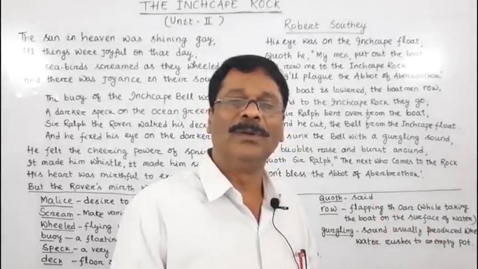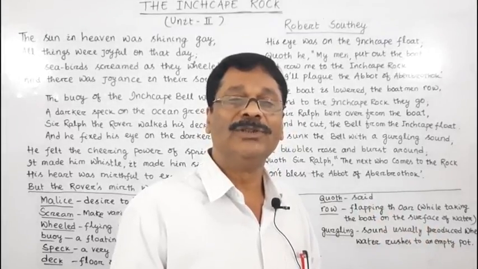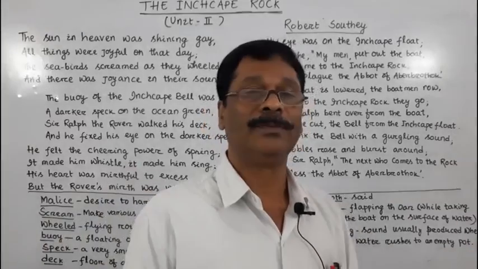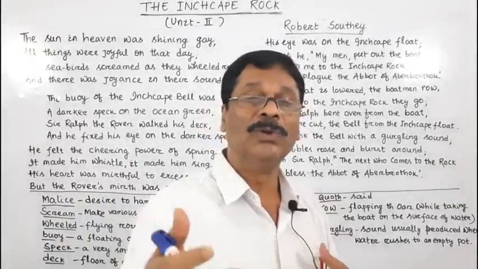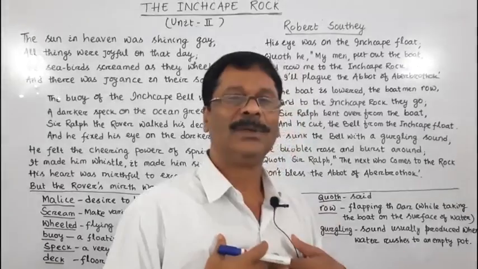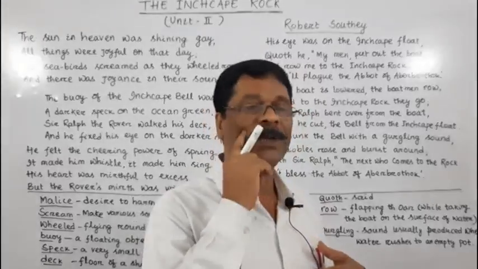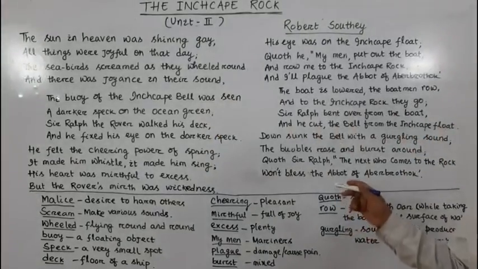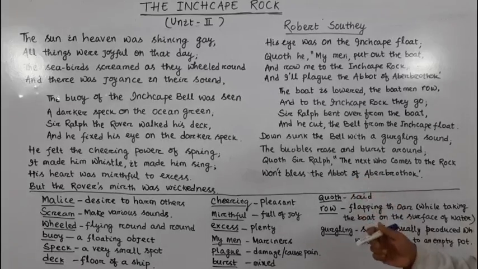See, wicked people get themselves delighted when they do harm to others. And when good people do some harm to others, they feel very sad. But bad people, wicked people get themselves delighted when they do some harm to others.